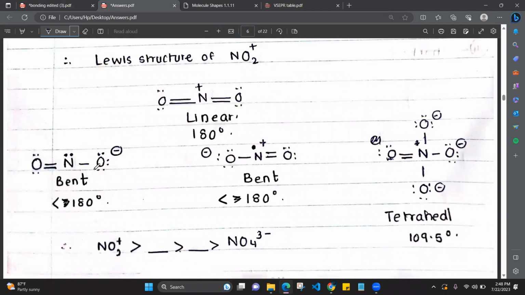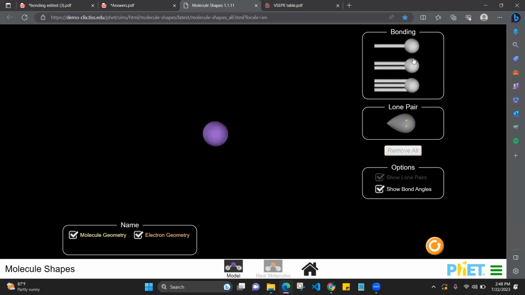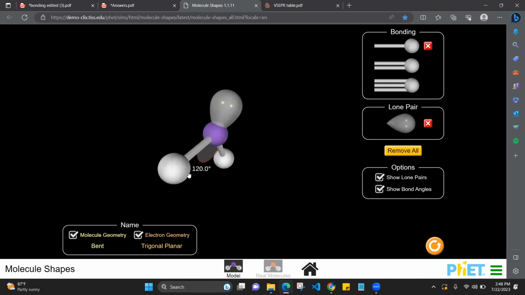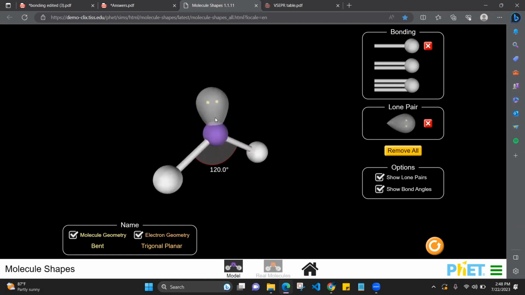So this molecule, it is a bent shape. Why is it bent? How many repulsive units? 3. So when there are 3 repulsive units, out of them 1 is a lone pair. What is the shape? Bent shape. Bent or angular or V shape. The electron pair geometry is what? Trigonal planar. 3 repulsive units, no?